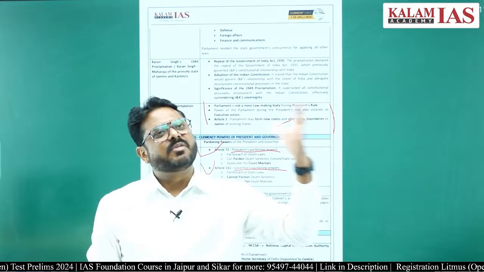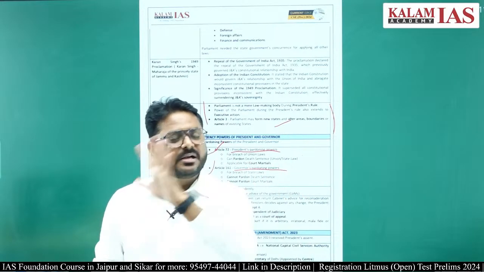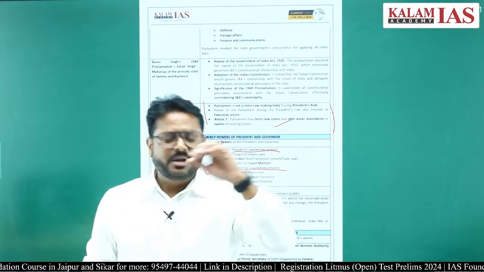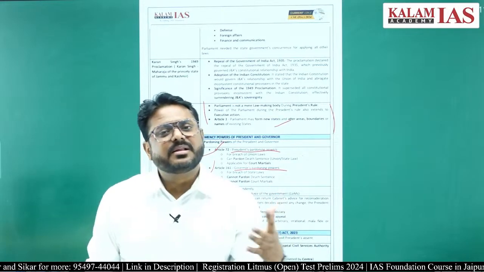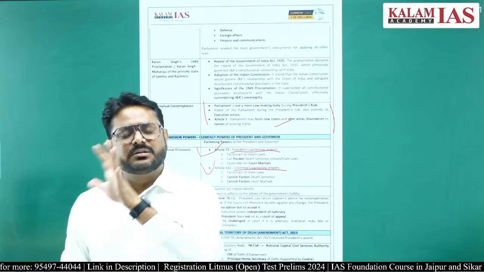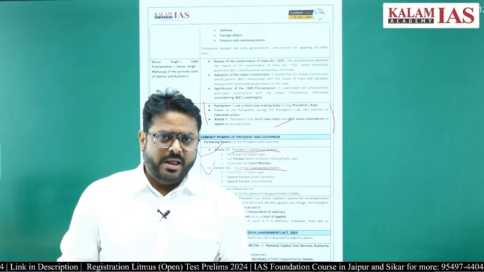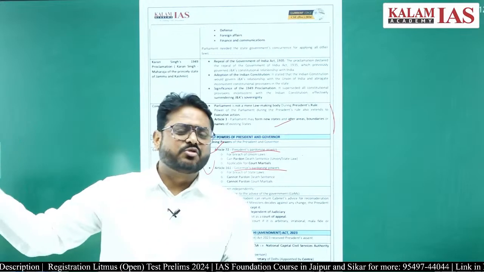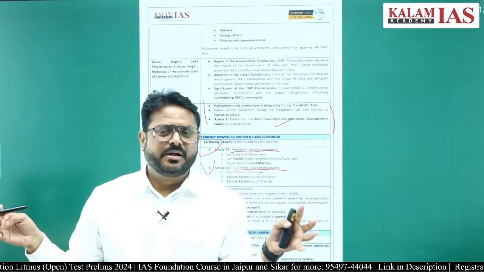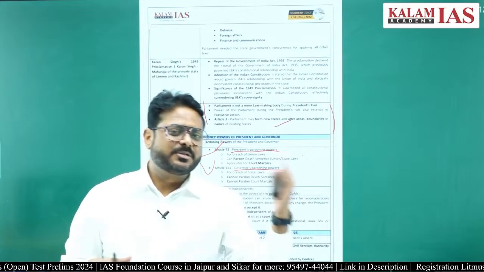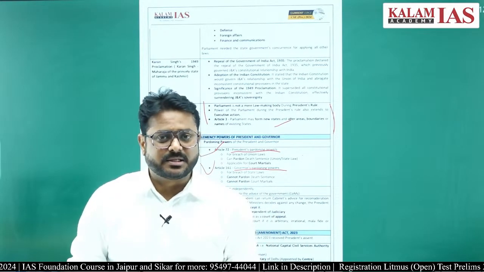Earlier this provision was there that the Governor cannot pardon death sentences, but in the last few years the Supreme Court has interpreted that the Governor can pardon these death sentences also, and many times it has been questioned again in the Supreme Court. So there is not much clarity. We are going by the previous precedents, means earlier the Governor could not pardon the death sentences.